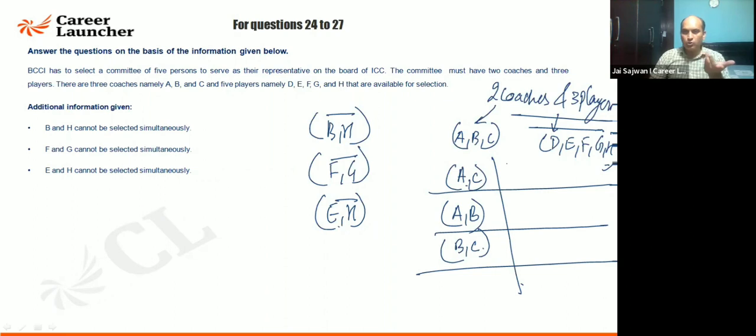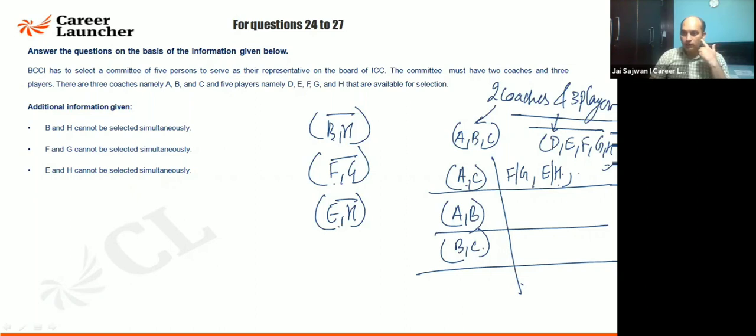Okay, so there is no constraint because B, H is not involved, so who is going to come here? I know out of F and G, one of them is going to come. Out of E and H, one of them is going to come. So 2 players are going to come there. Out of 4, 2 of the players are coming. And 1 more player is coming there. Okay, who is that one?